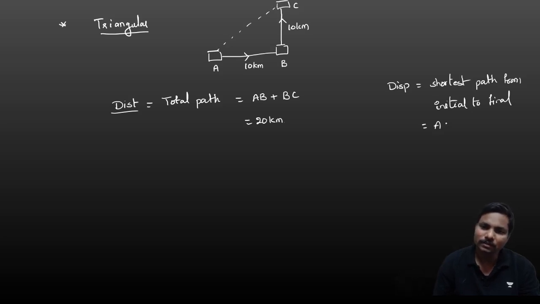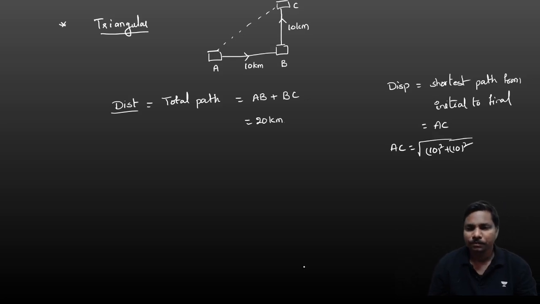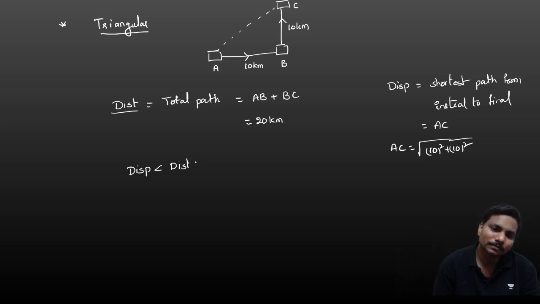So if you want AC, root of 10 square plus 10 square. Okay, root 200. Root 200 means less than 20. So from this one also you can get an idea. Displacement is less than distance we got.